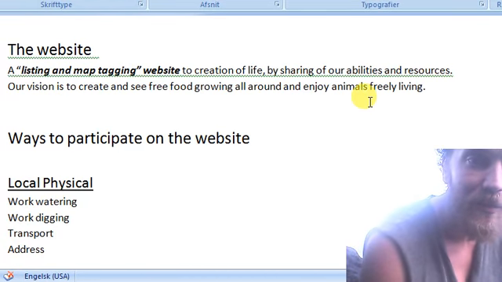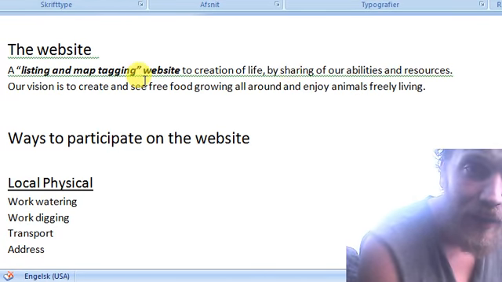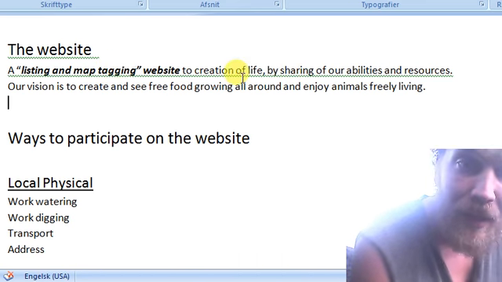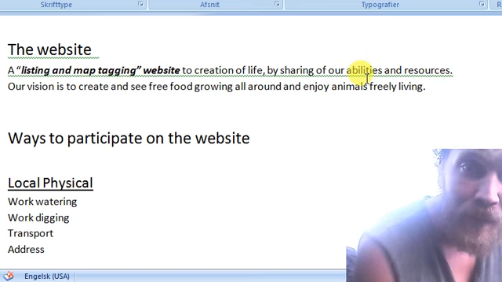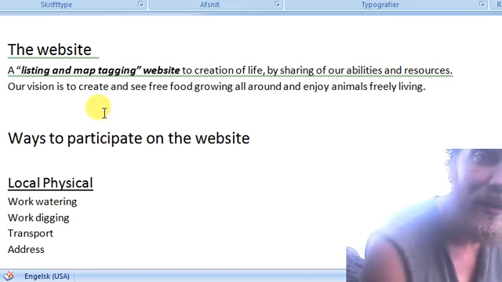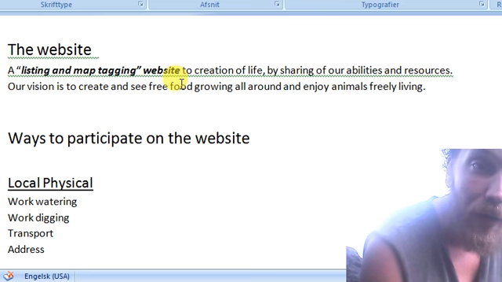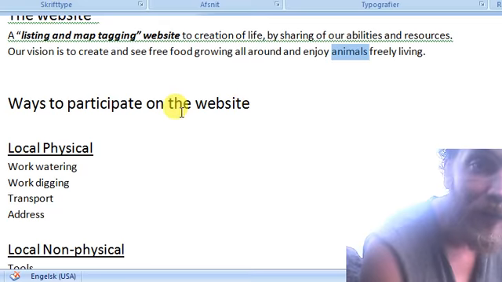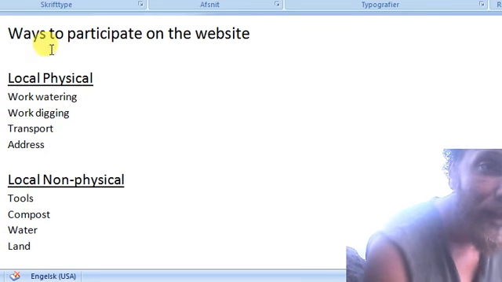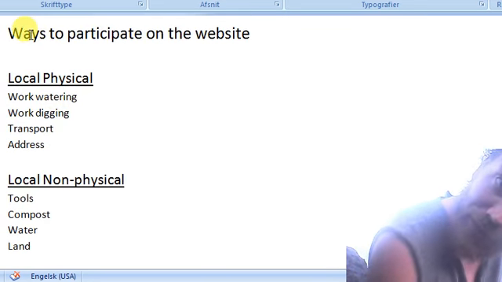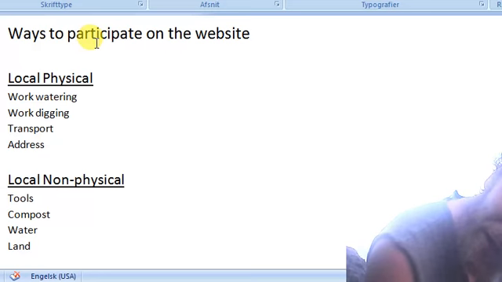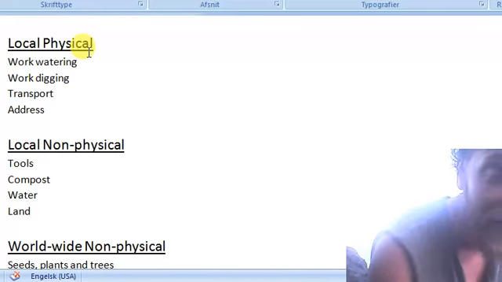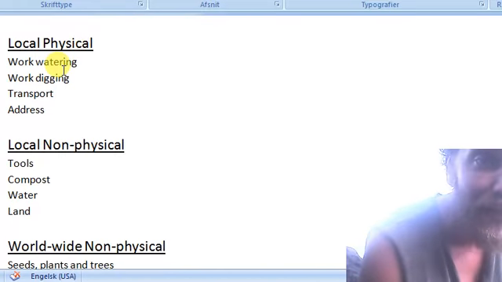So here's the basic. It's about creating life by tagging it on the map and using our abilities. Each person has something to add for food to freely grow and animals freely living. And there are different ways to participate on the website. Actually, there are 16 different map categories.